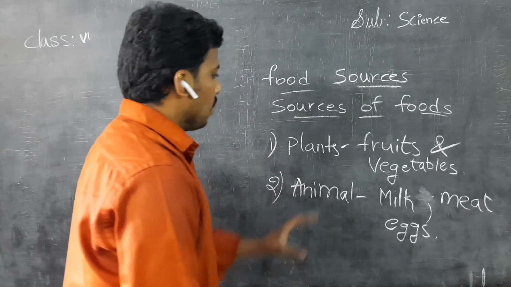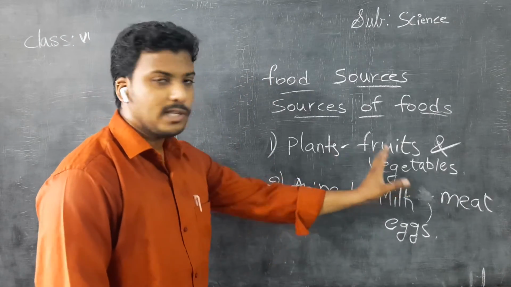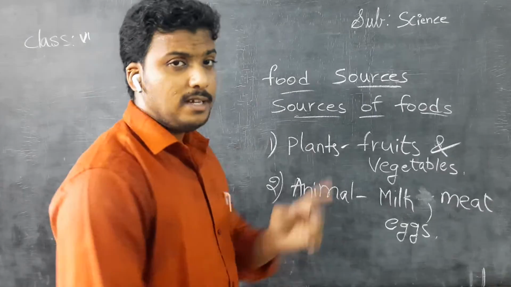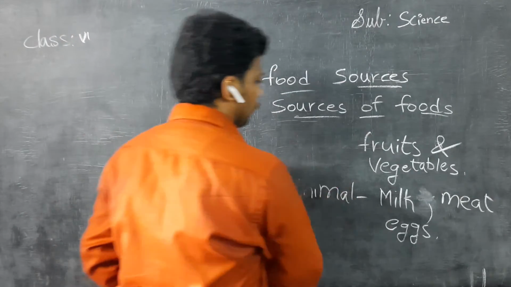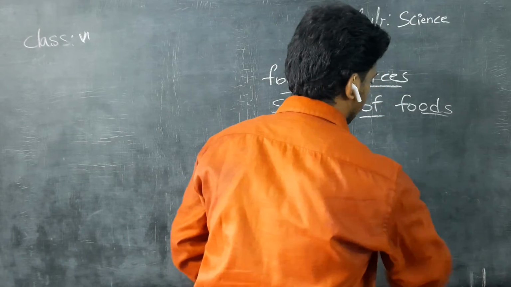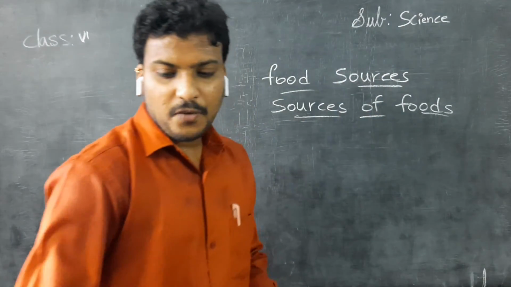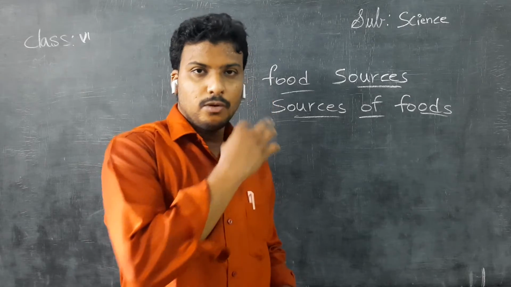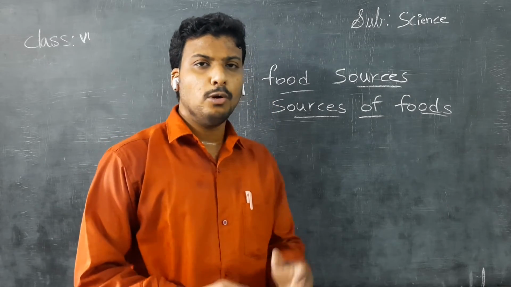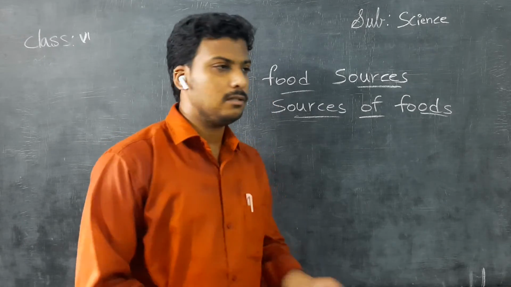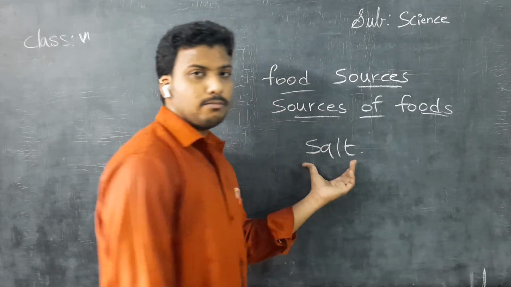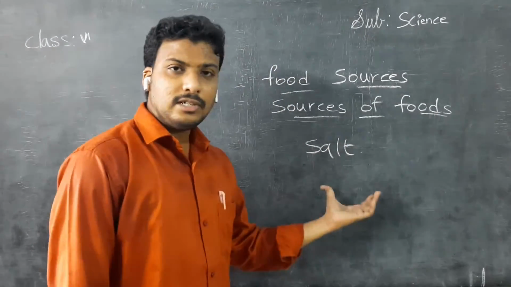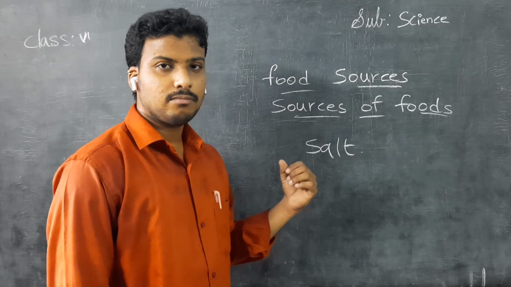Plant and animal sources are these. Then what is another source? There is one more source, that is salt. If you want to prepare any kind of food item, most probably we need salt.